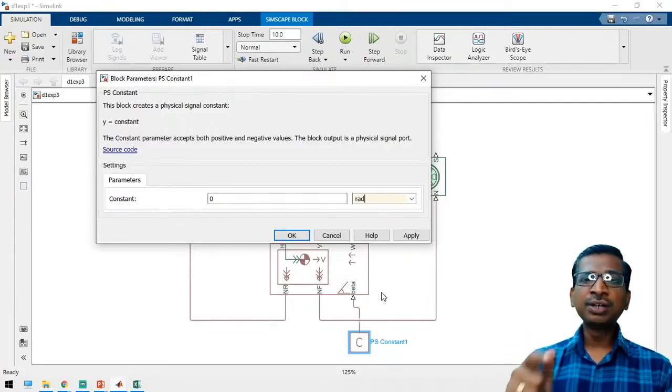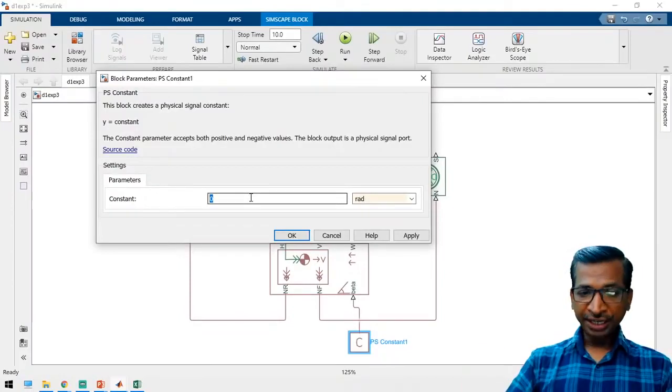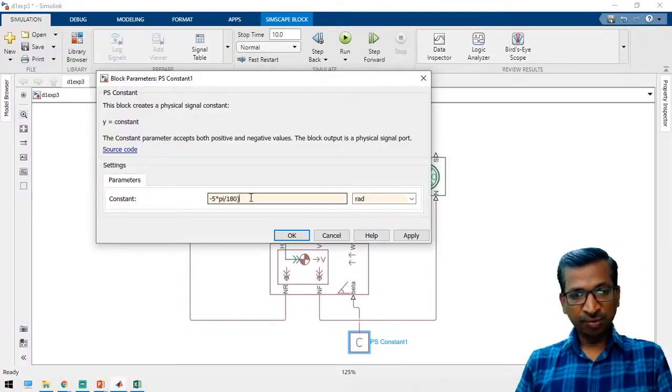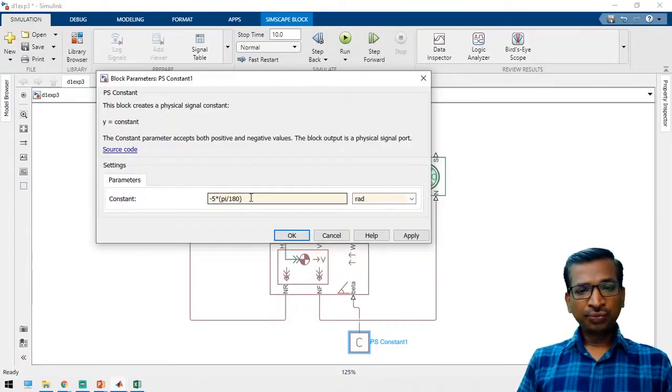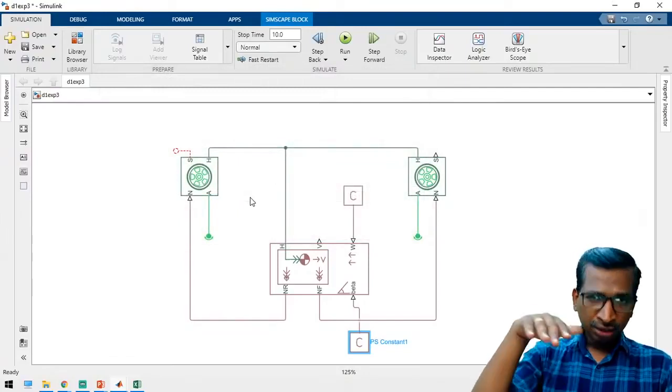So now we have to convert degree to radian. Suppose I am giving a down gradient, nothing but minus 5 degree into pi by 180. So this is the conversion formula, right? If you apply this, it means you are going to keep the vehicle on the down slope,